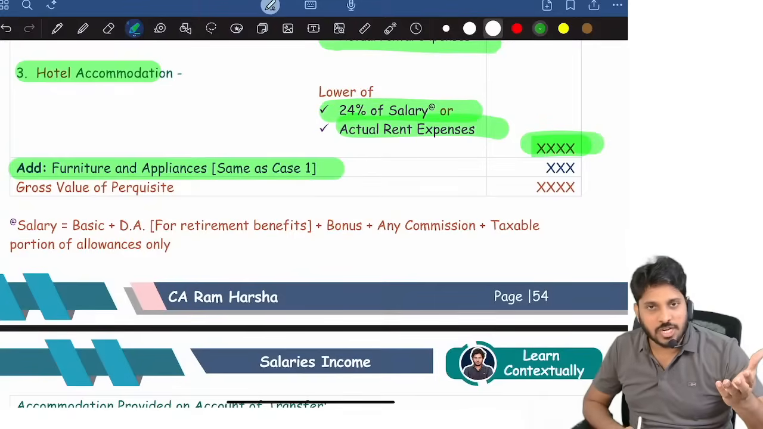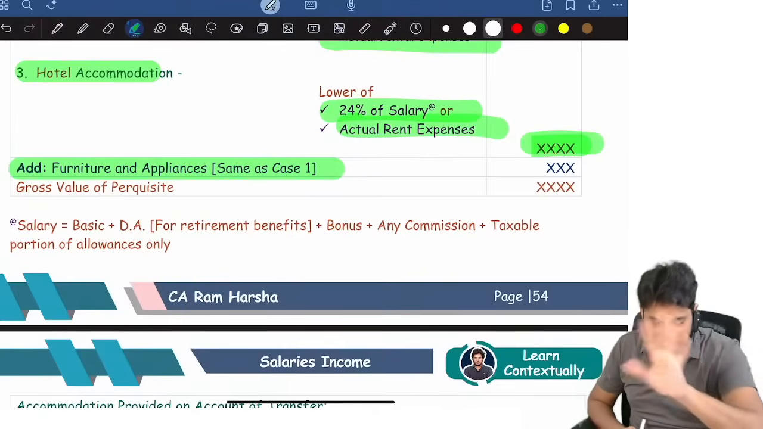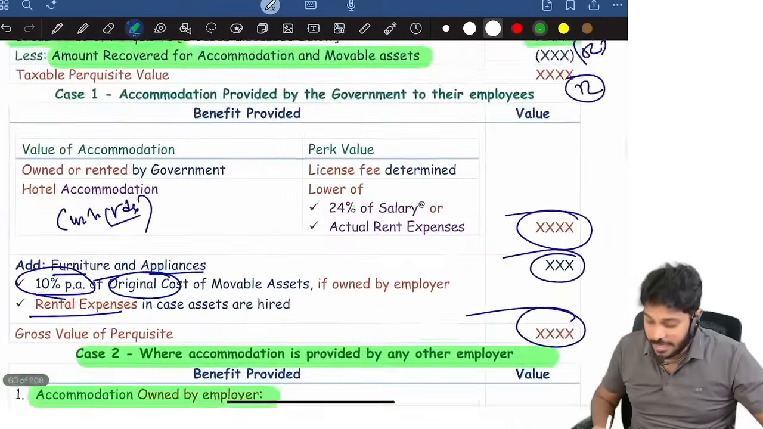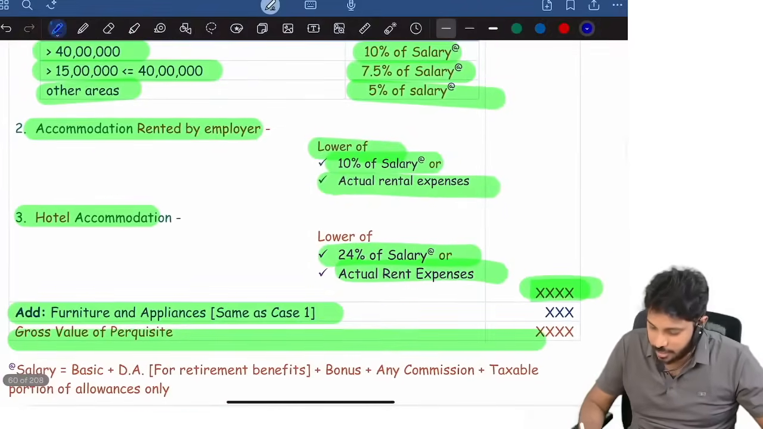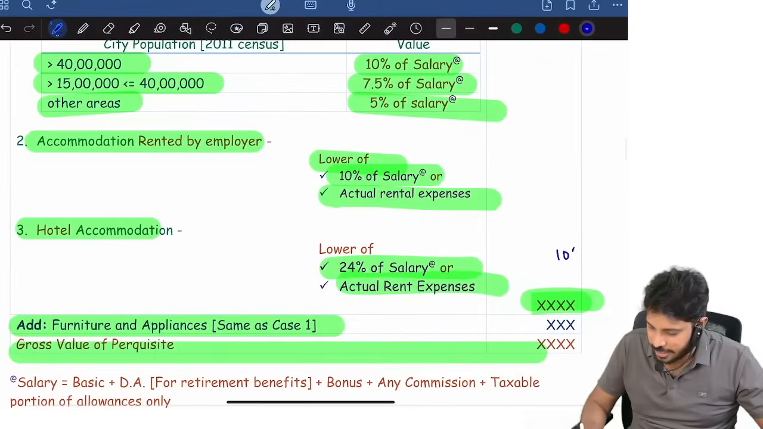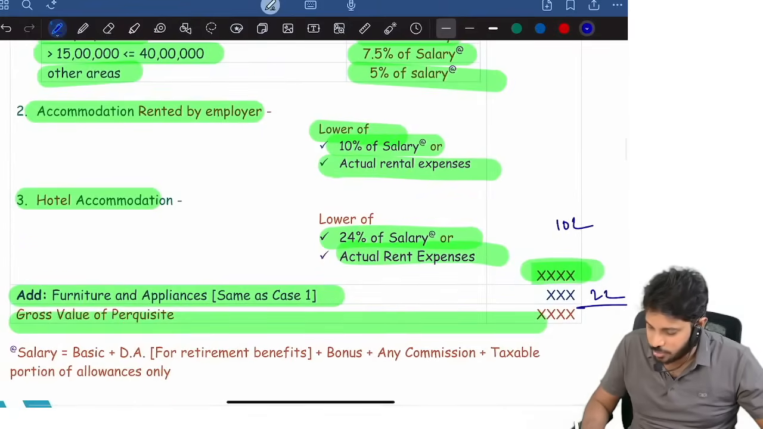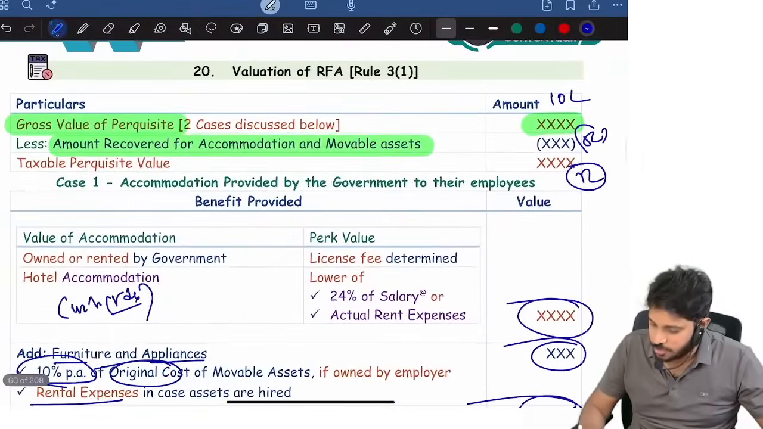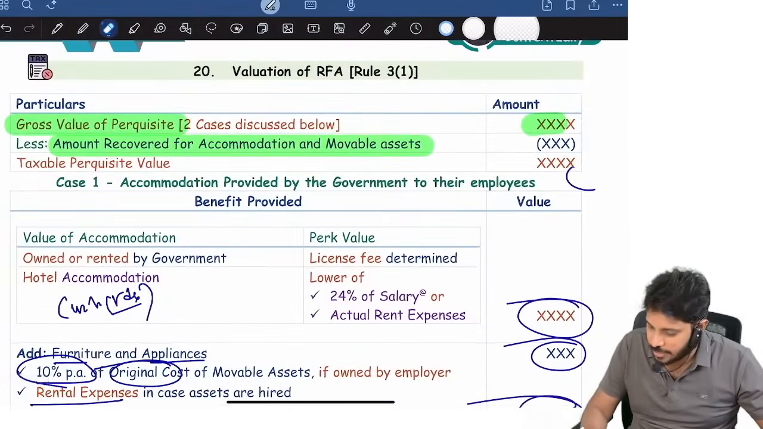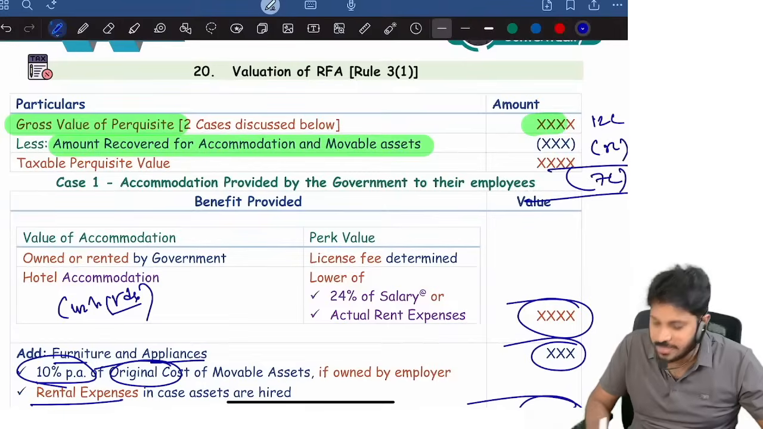10% per annum of the original cost in case the furniture is owned by the employer. If rented by the employer, the rental amount, then gross value. Like this I computed. For example, here I computed accommodation value, some 10 lakhs, furniture value 2 lakhs, total 12 lakhs. So substitute the 12 lakhs, minus amount recovered from employees 5 lakhs, so automatically 7 lakhs is taxable.